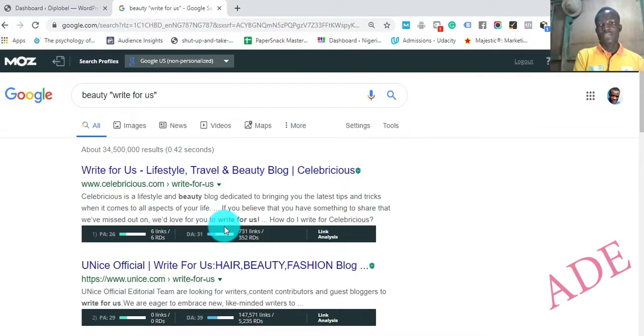Do not get backlinks from websites that do not have relation to your subject. That really will be seen as null and void in the eyes of Google too. So let's say you've got a DA50 website that's so authoritative, but they're in another niche, they are serving another industry. A backlink from that website really wouldn't be useful.